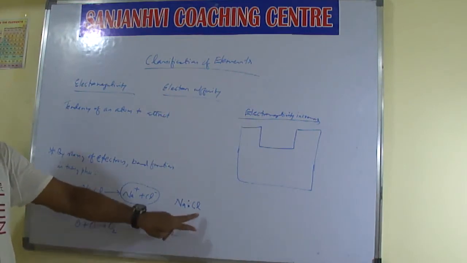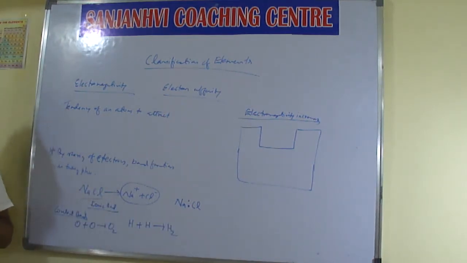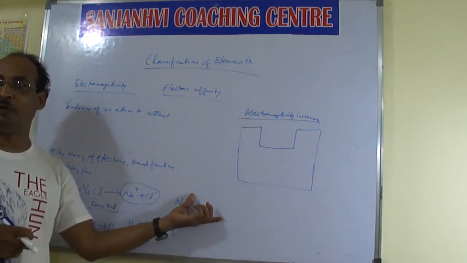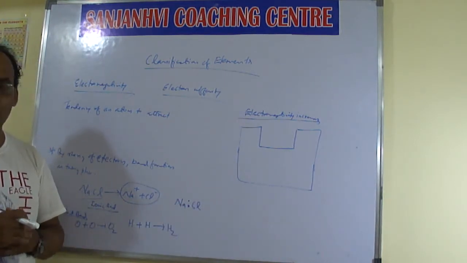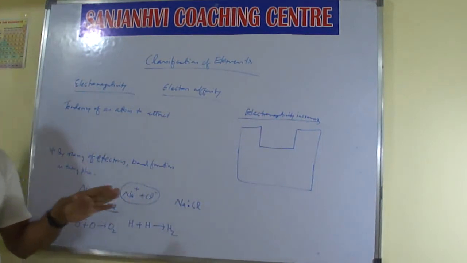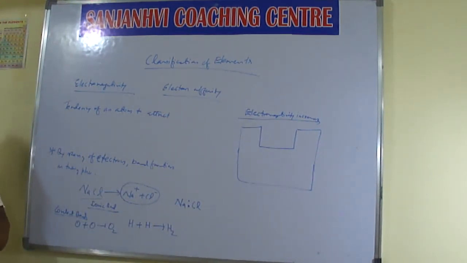It is just like a very cold climate with only one blanket and two persons sleeping. Each pulls it towards himself, and whoever is mightier takes the blanket. In the same way, the shared pair of electrons is slightly pulled towards the more electronegative atom. So electronegativity is the tendency of an atom to attract the shared pair of electrons.